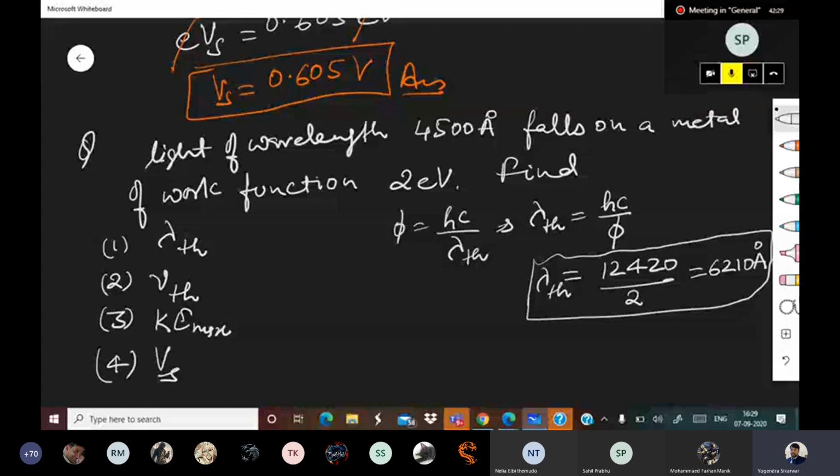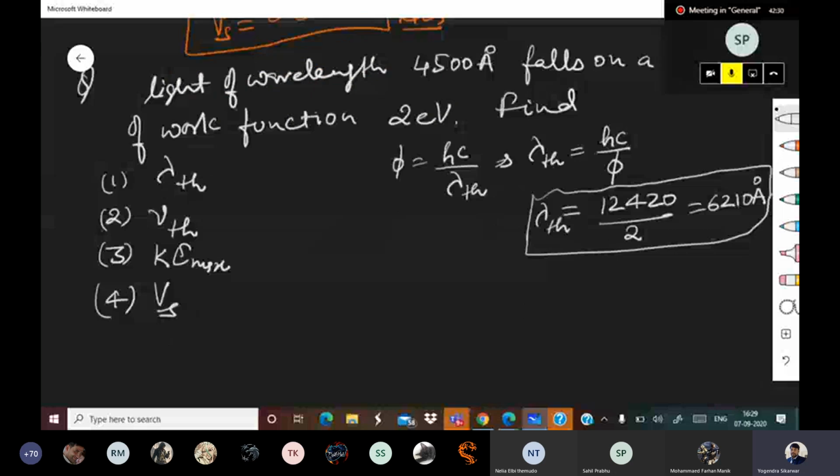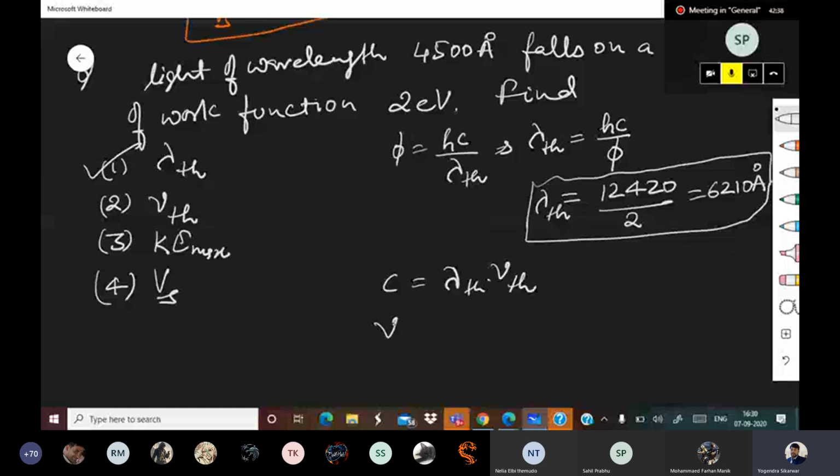Now comes nu th. So c is equal to lambda th into nu th. So nu th will be c upon lambda th. c is equal to 3 into 10 to the power 8, upon 6210 into 10 to the power minus 10.